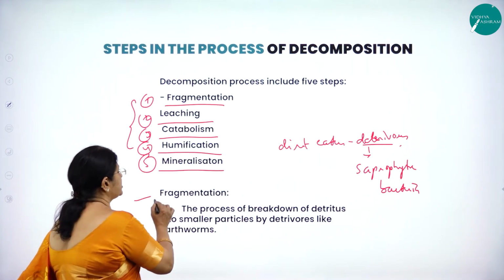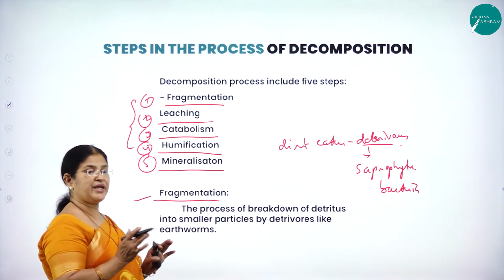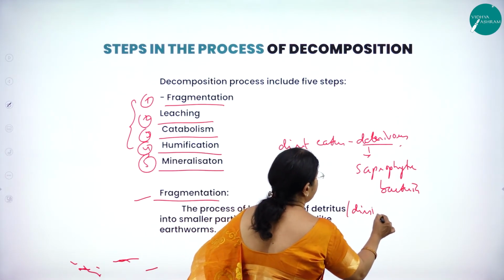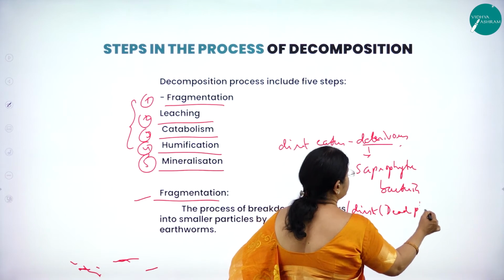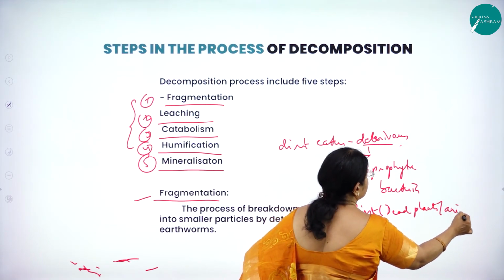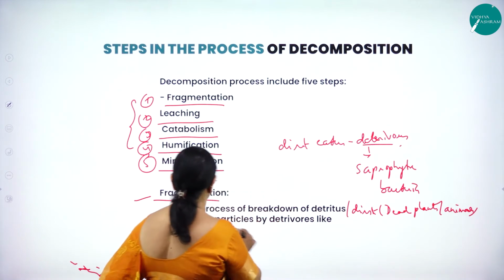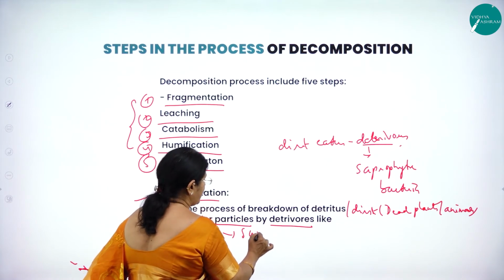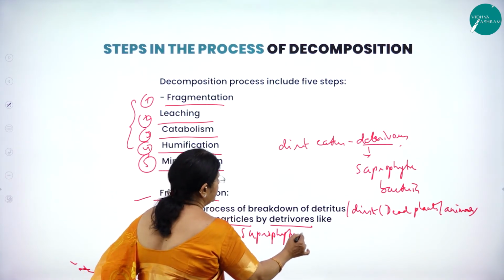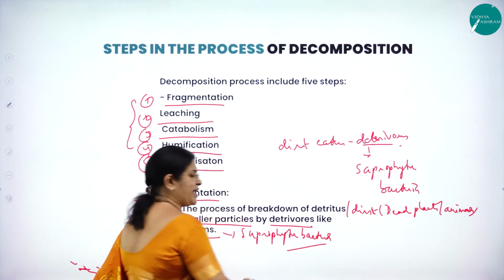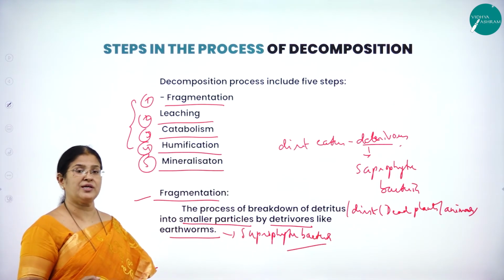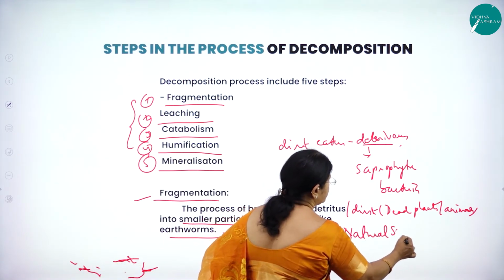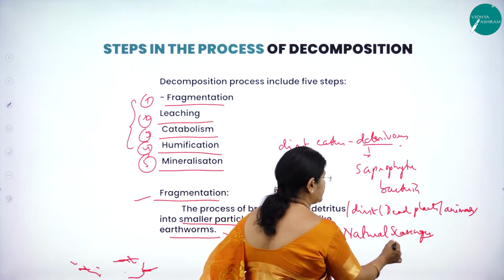So the first very important step is what? Fragmentation. It is the process of breakdown of the detritus, that is the dirt. Here the dirt means dead plants and animals, broken into smaller particles by detritivores like earthworms or even saprophytic bacteria. They are also called natural scavengers, who clean the dirt.